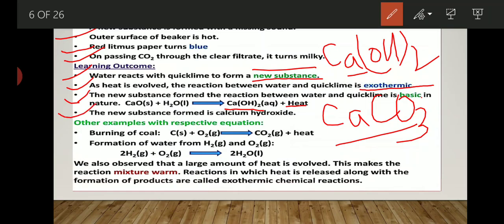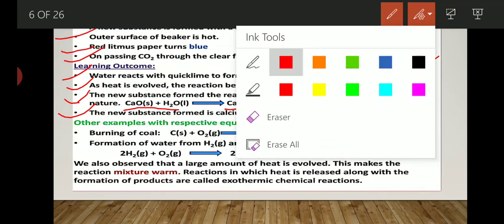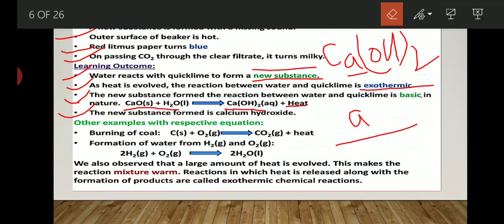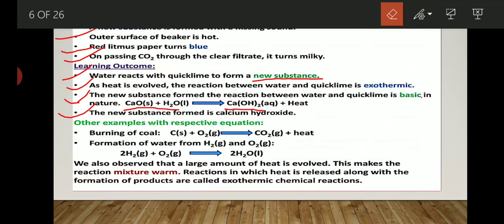See, next outcome, the new substance formed is calcium hydroxide, that we already know. The other example, with the respective equation, is meant to show the combination reaction. See how it is a combination reaction: two reactants combine together and form a single product along with heat. So that's why it comes in the category of a combination chemical equation. Now, just understand with another example, just see.